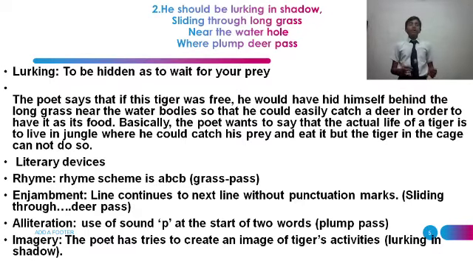Now the literary devices. Here the rhyme scheme is also ABCD. Enjambment is used because the line continues without any punctuation marks. Alliteration is used because there is a repetition of the p sound in plump pass. Imagery is also used because the poet tries to create an image of the tiger's activities, lurking in shadows.